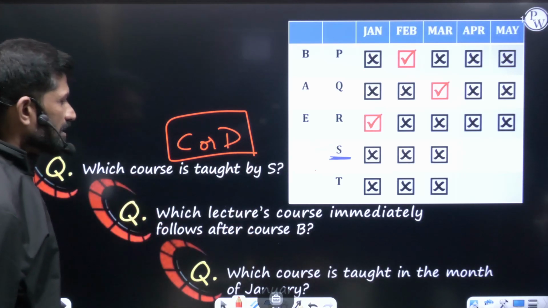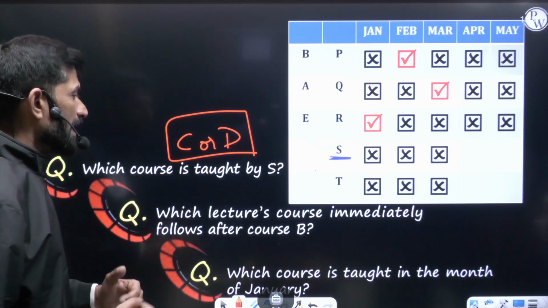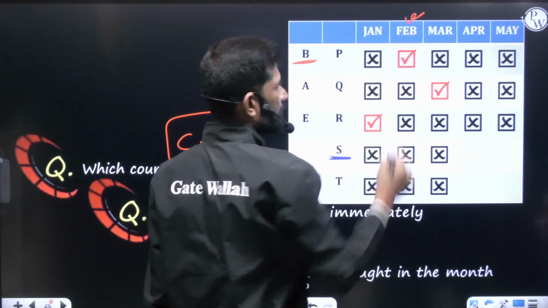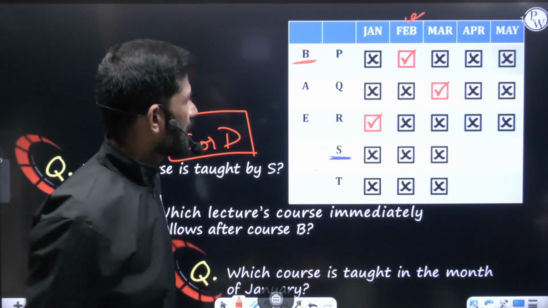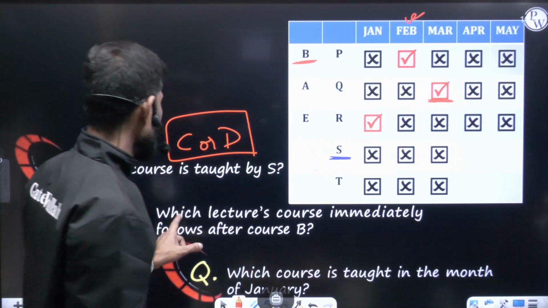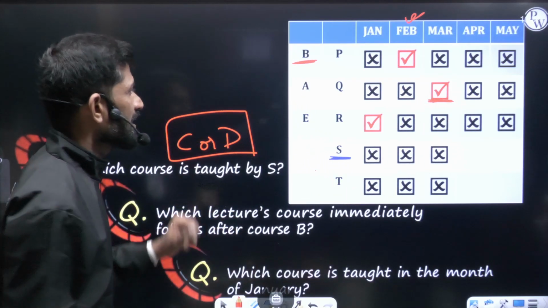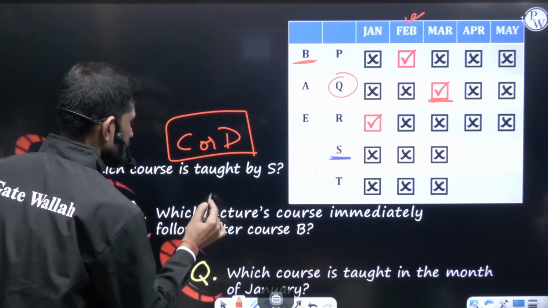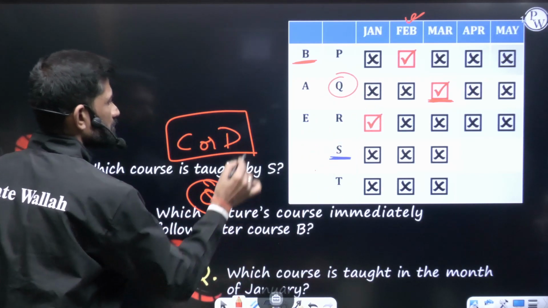Next question, which lecturer's course immediately follows after course B? After course B. Course B was taken in the month of February, so they are talking about March. Here it is March. What are they asking about? The lecturer's name. Which lecturer? The lecturer is Q. So for this, the answer is Q. This is the answer here.